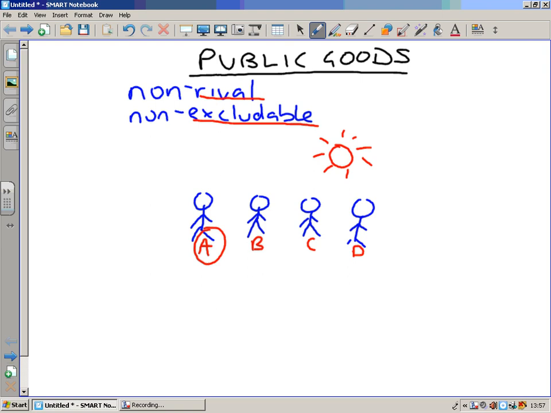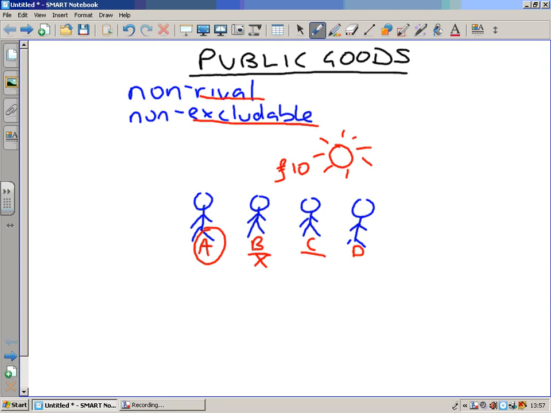The problem is, because this is an example of a public good, it is non-rival and non-excludable. Let's think about what we mean by that. Person A would like to charge person B, C, and D £10 a week to use this lighting system. Person B will think, well, hang on, if I don't pay person A for using the lighting system, it's impossible for him to stop me from enjoying it. In other words, I can use it for free. So person B will not pay for the system, but will still benefit from it.